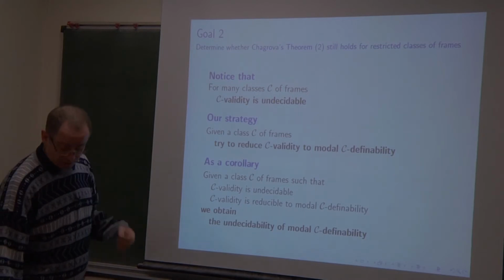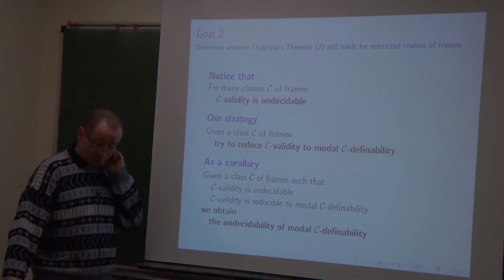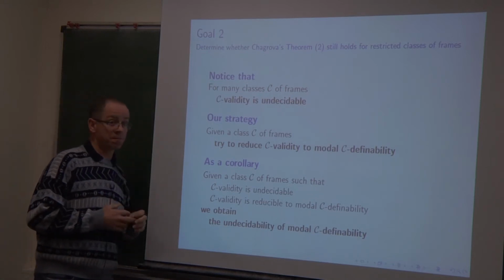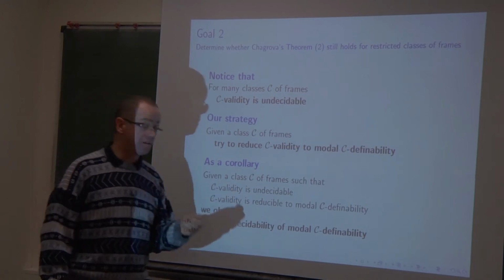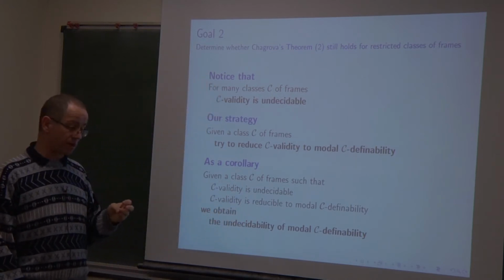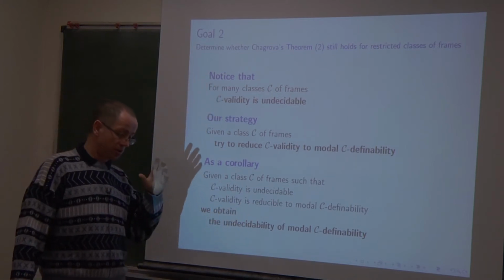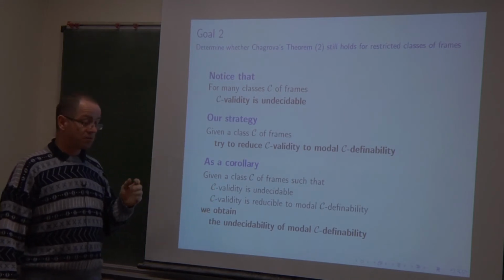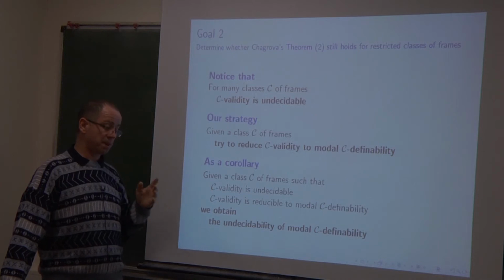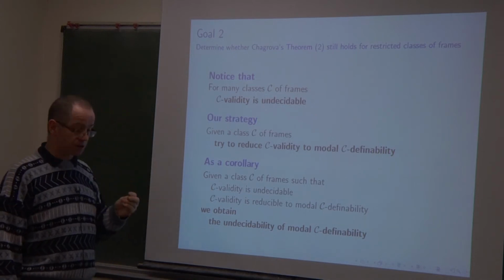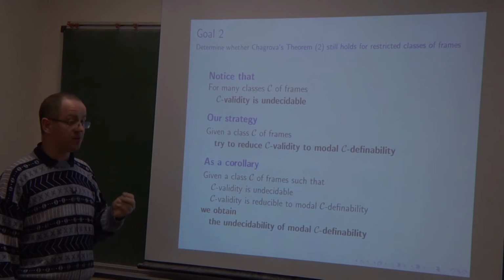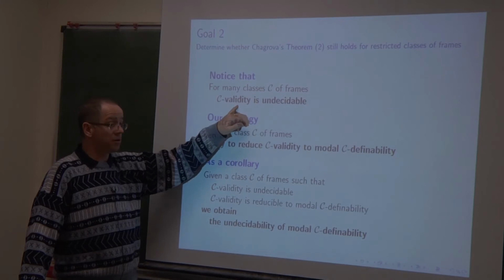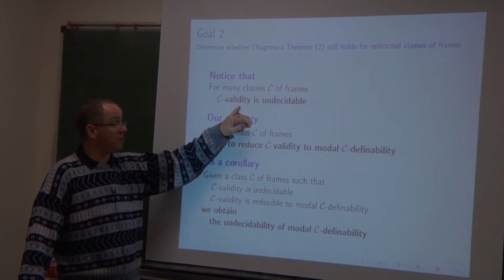Okay, now we will try to generalize Shehtman's theorem, the second theorem of Shehtman, to restricted classes of frames. We know that the validity problem, thanks to Kalmar, for our first order language is undecidable. But there are a lot of classes of frames for which the same validity problem is also undecidable. So for many classes of frames, validity of formulas coming from our first order language is also undecidable.